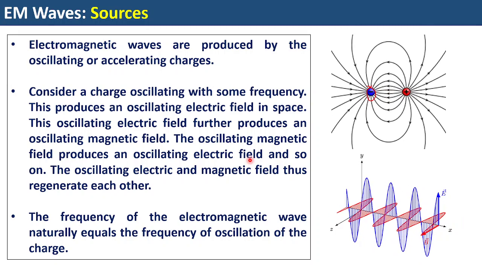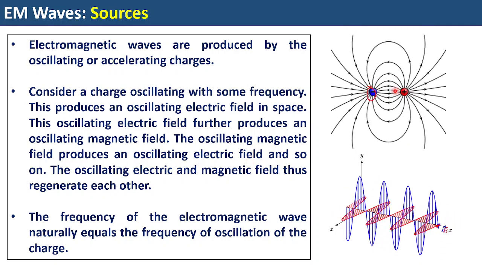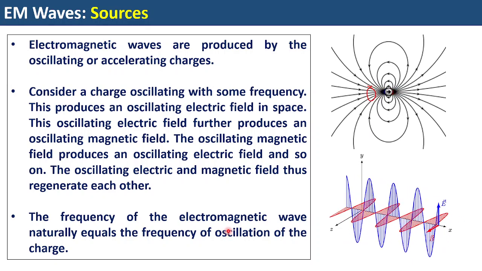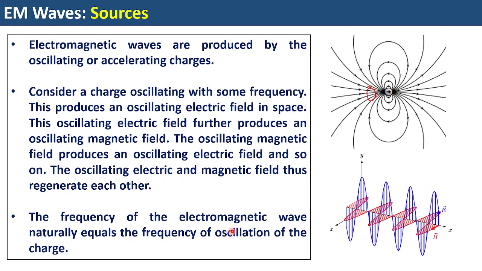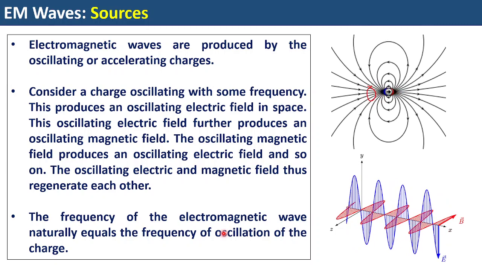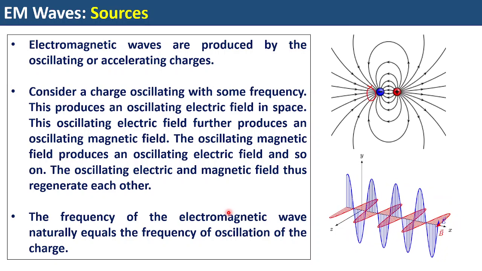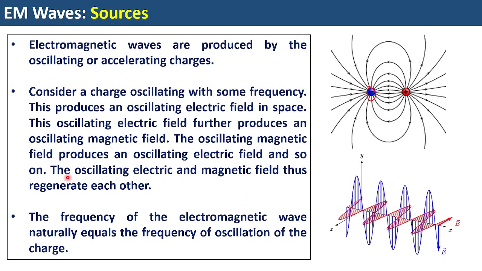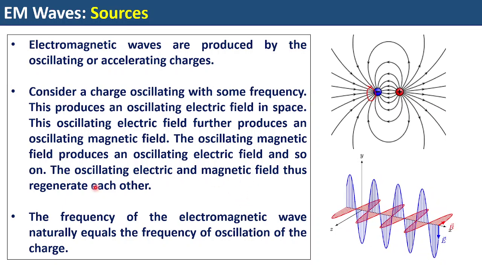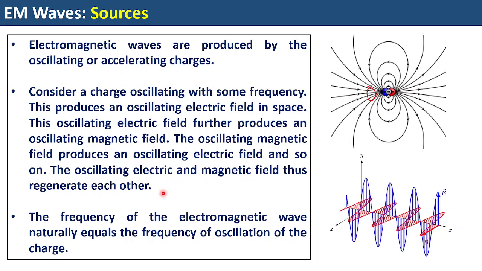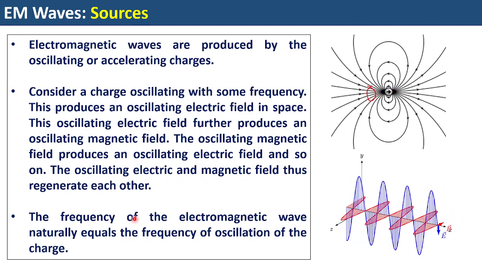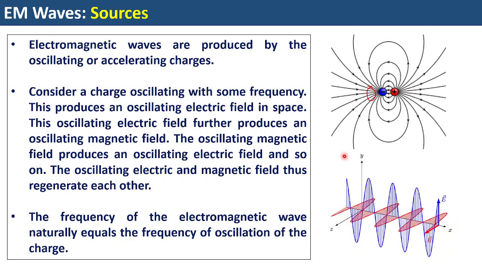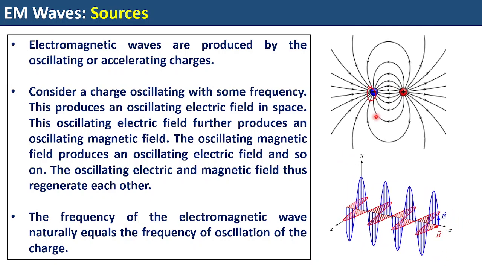So in this case, as soon as the charges oscillate, they create an oscillating electric field. That oscillating electric field creates an oscillating magnetic field. Again, the oscillating magnetic field creates an oscillating electric field, and like that it goes on and on. So the oscillating electric and magnetic fields regenerate each other. They regenerate each other. Got it? One comes from the other. But the primary source is what? The very fundamental source is oscillating charges.